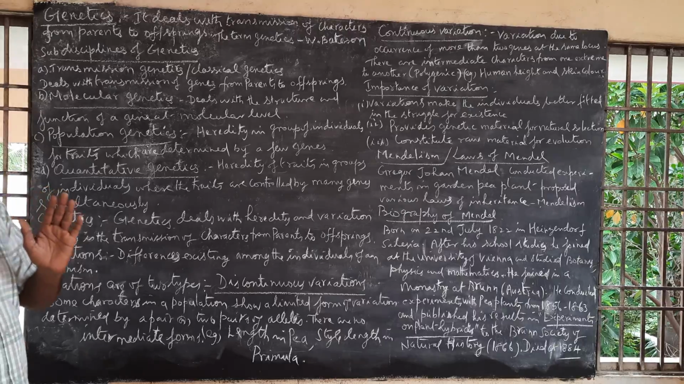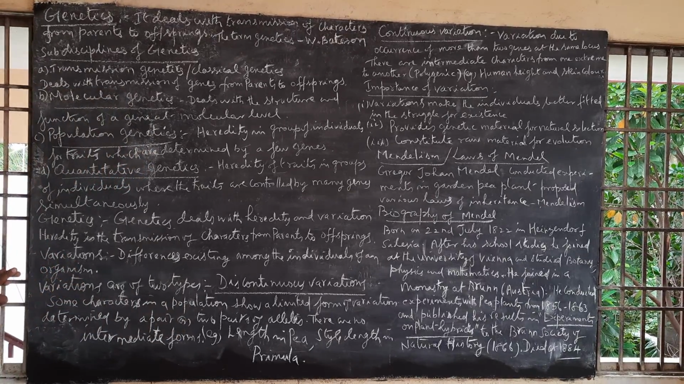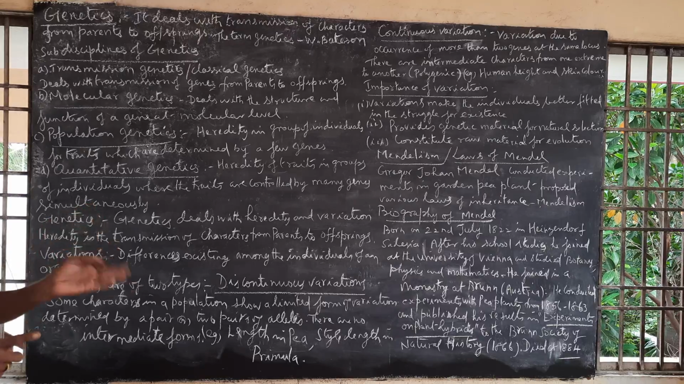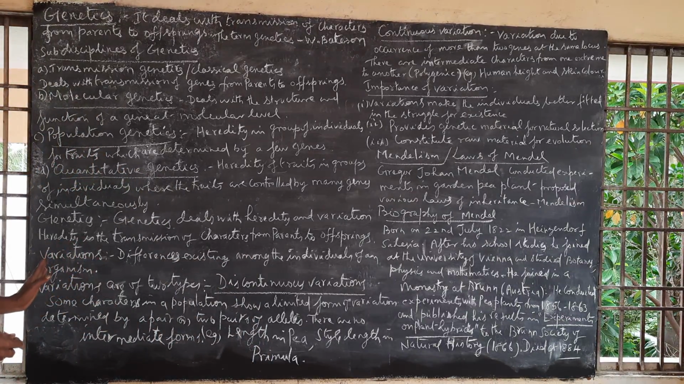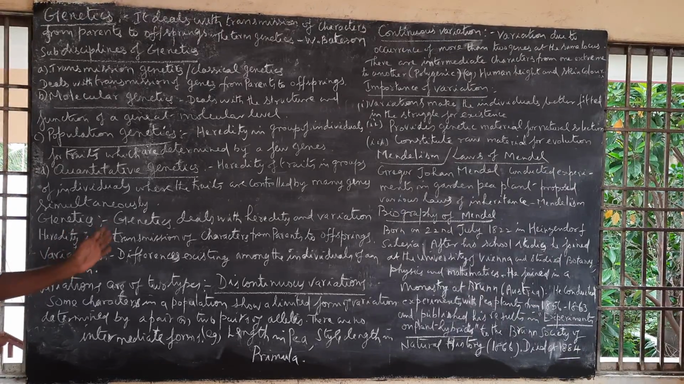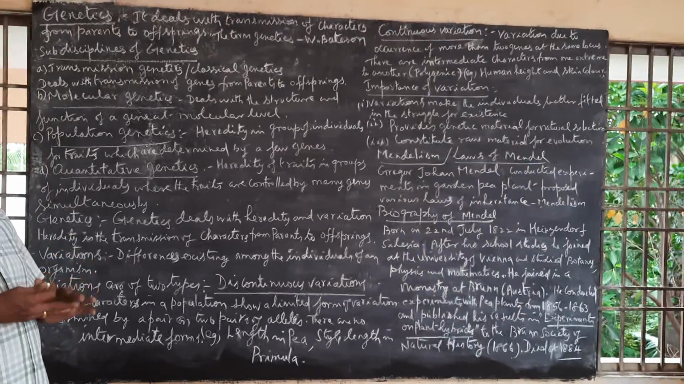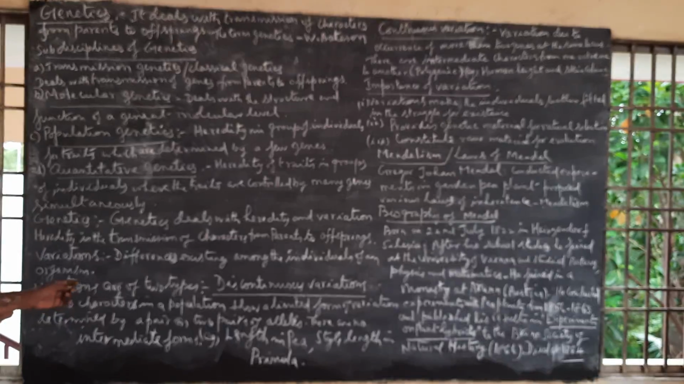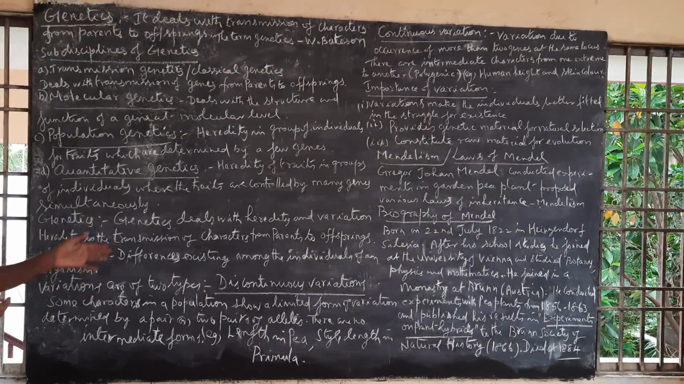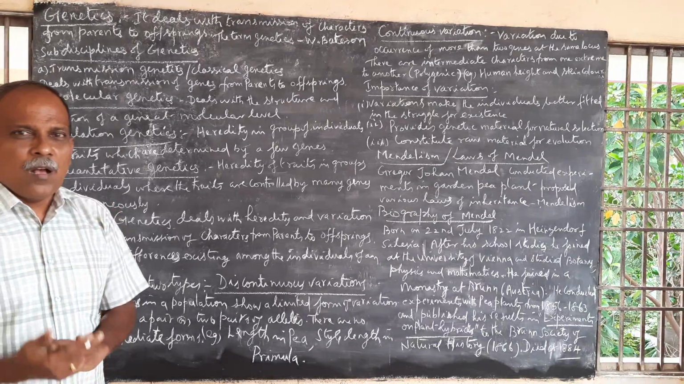Now, genetics deals with heredity and variation. What is heredity? Heredity is the transmission of characters from parents to offsprings, parents to young ones. Variations are differences existing among the individuals of an organism. That's what is called variations.